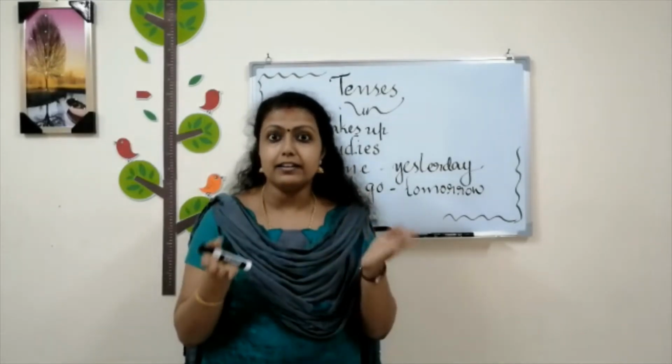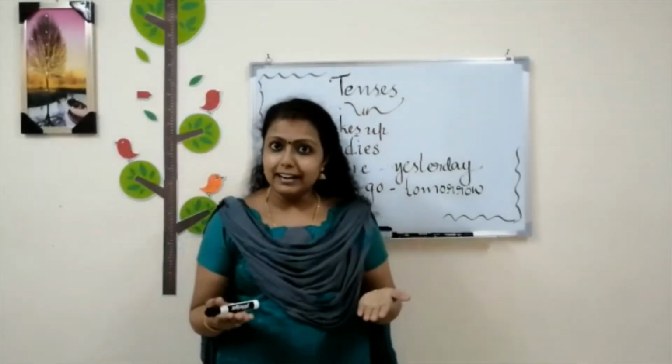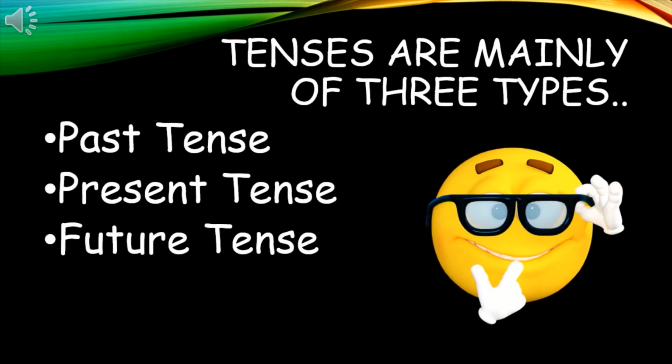If a verb is showing the time of an action, it is known as tenses. And the word tense means time. Tenses are mainly of three types: past tense, present tense, future tense. Past tense means what has already happened. Present tense, what is happening now. Future tense, what will happen tomorrow, in the future.